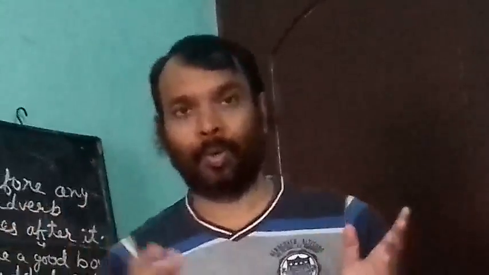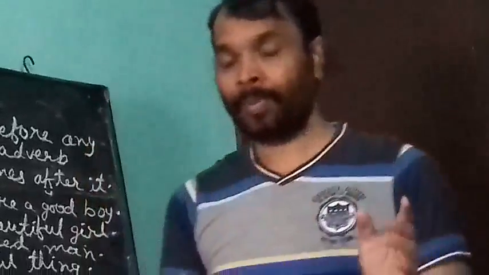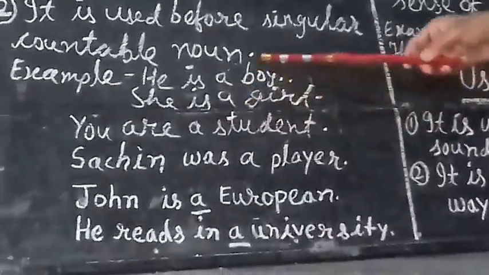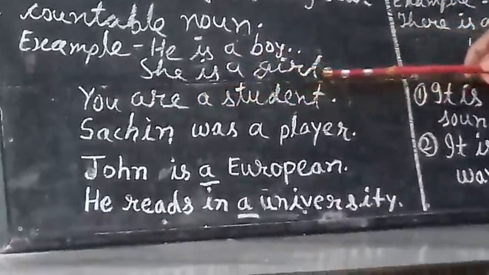There are some nouns which are uncountable, like water, oil, milk, gold. Before that we shall not use a. It must be singular and countable. So you should see examples. He is a boy. Boy is a singular countable noun and its sound is consonant. She is a girl.